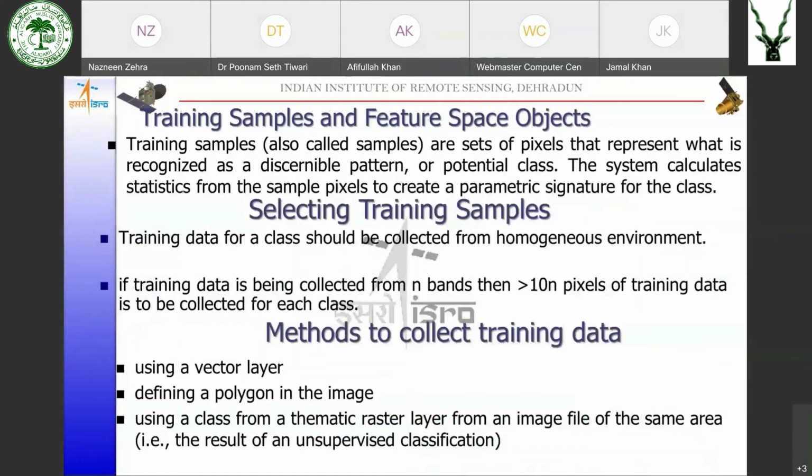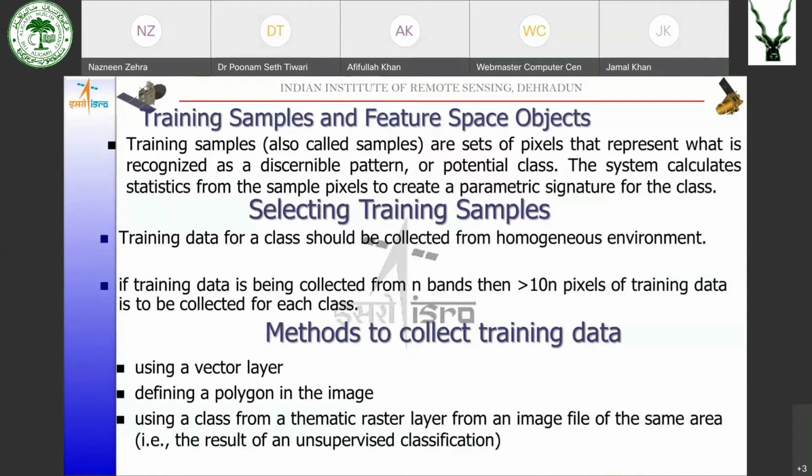Okay, so now coming to training sample and how should we select the training sites, what should be the criteria, how many pixels should be there, so all those details. Training sites or training samples are sets of pixels that represent a potential class.